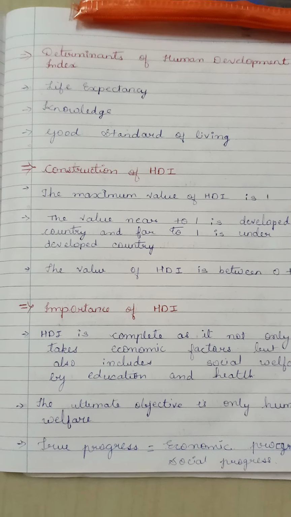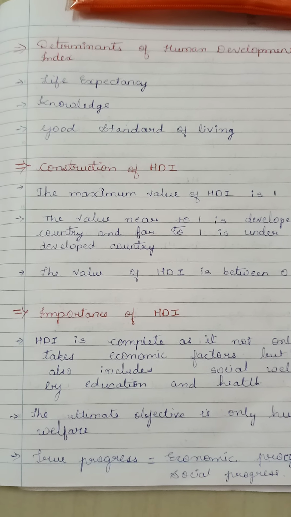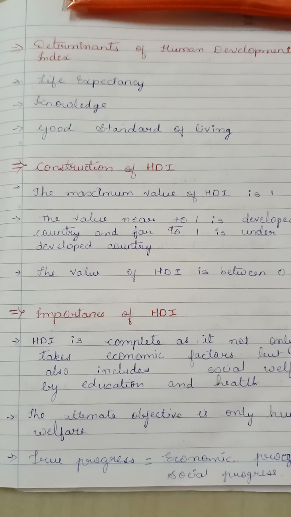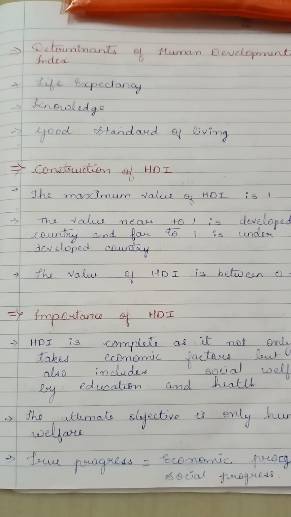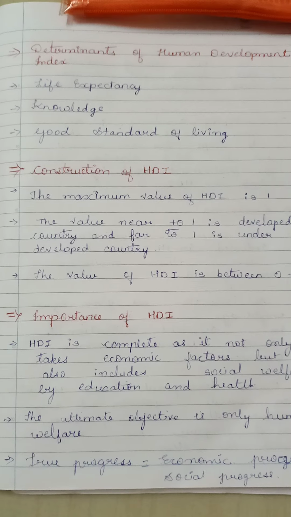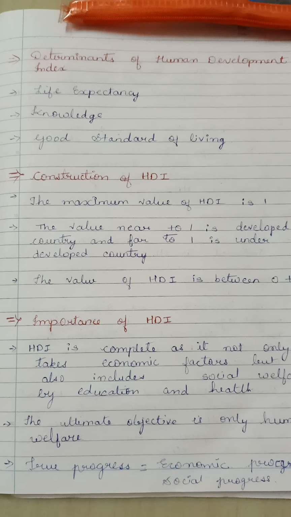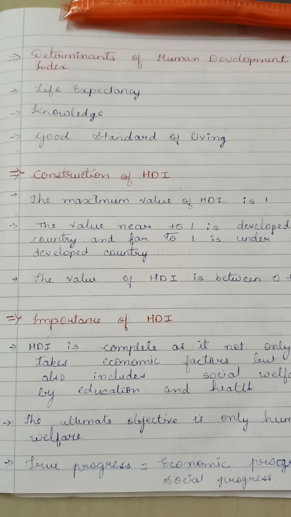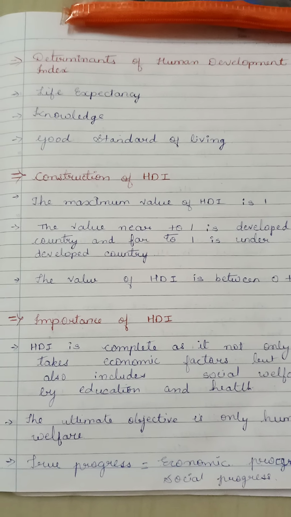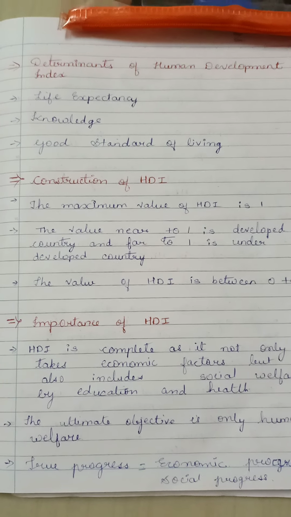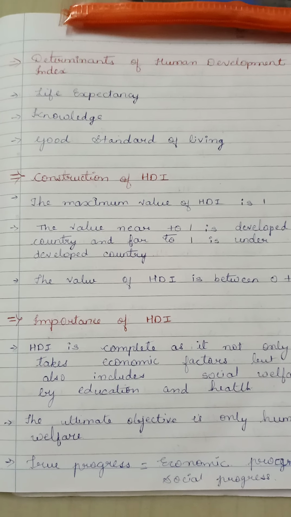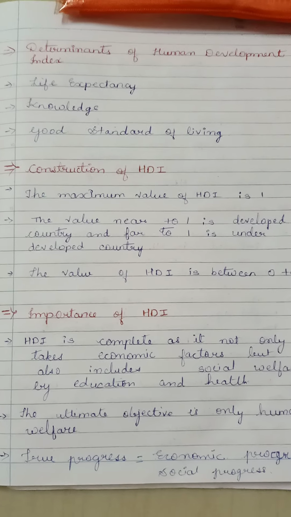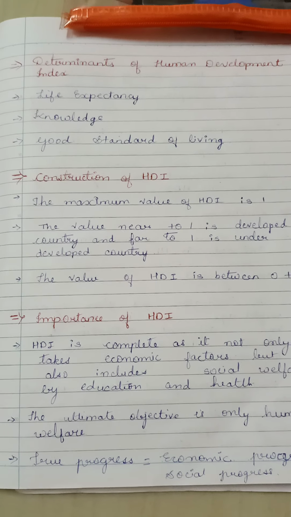Now the second one is knowledge, that is, education is quite important. The adult literacy in percentage is calculated for the age group of 15 years and above. Here there are two aspects: the number of years of schooling and the expected number of years of schooling. Now the difference between the expected and the actual number of years of schooling is taken out to derive the value of the human development index.